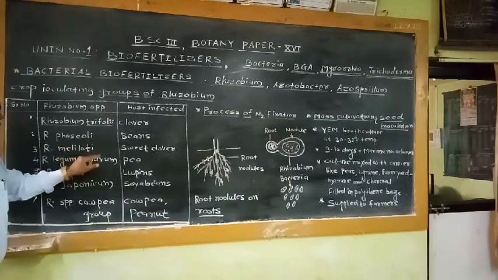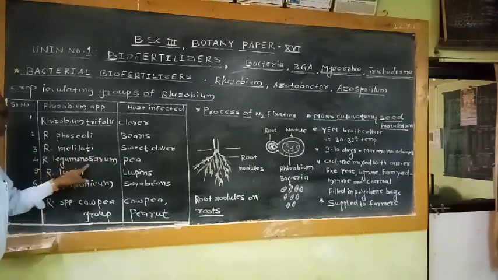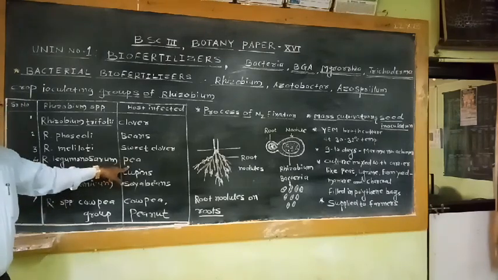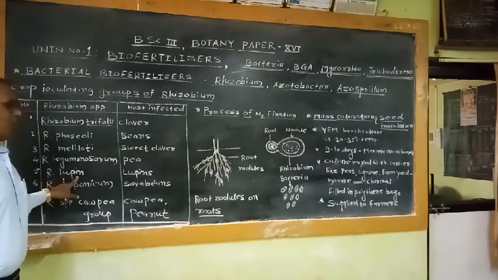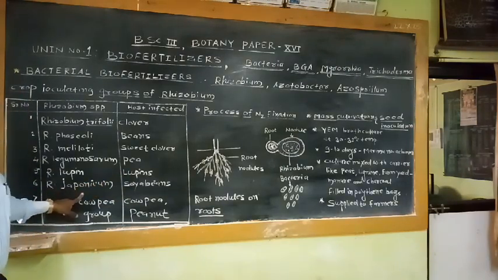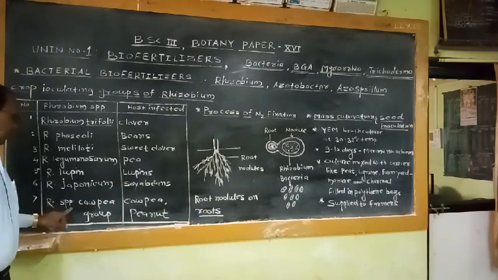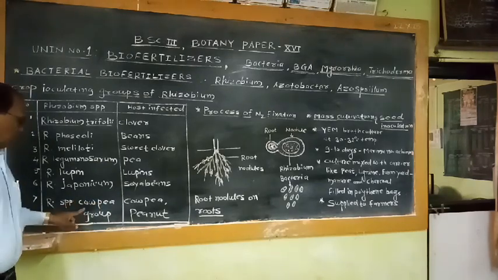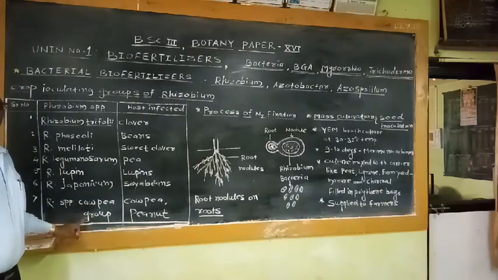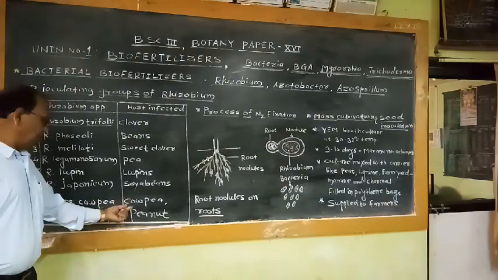Rhizobium meliloti, with sweet clover. Rhizobium leguminosarum, with pea. Rhizobium lupini, with lupins. Rhizobium japonicum, with soybeans. Rhizobium species studied under the cowpea group generally show association with cowpea and peanut.